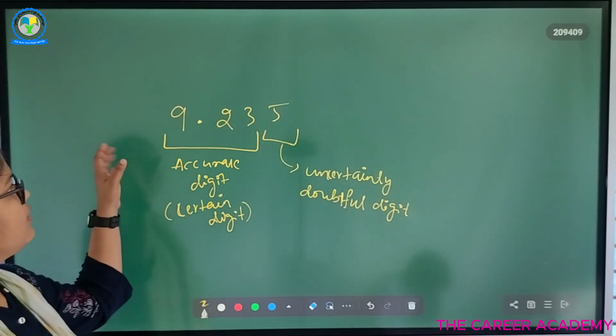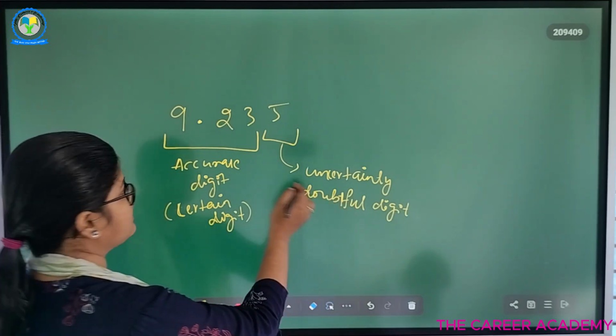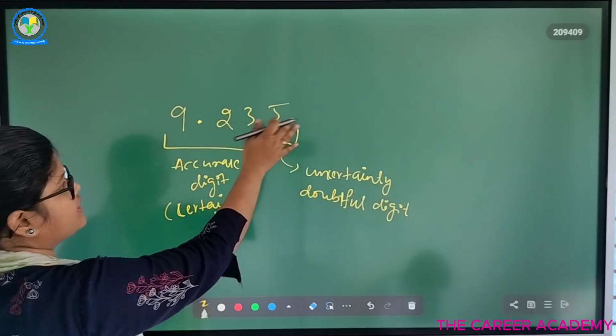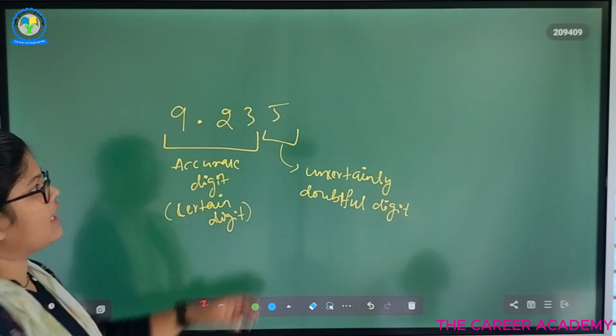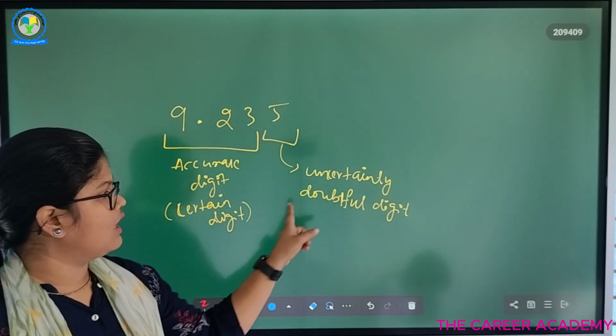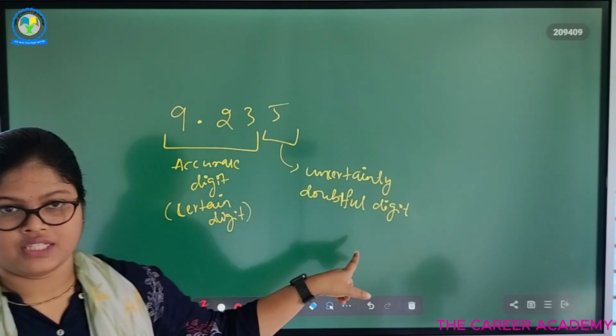Okay. So here in 9.235, 9.03 is our accurate digits, and 5 is our uncertain or doubtful digit.